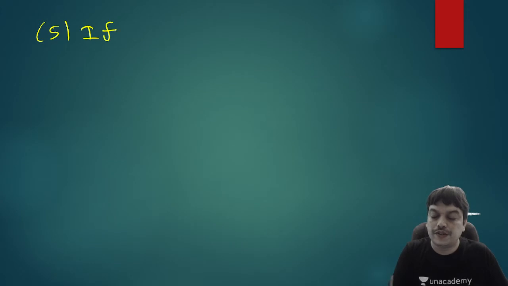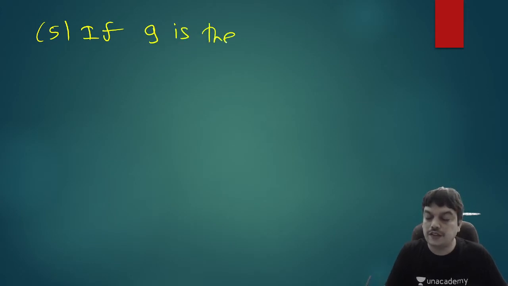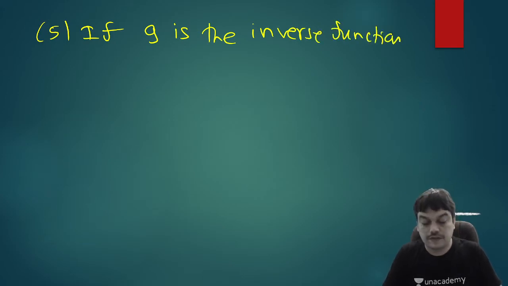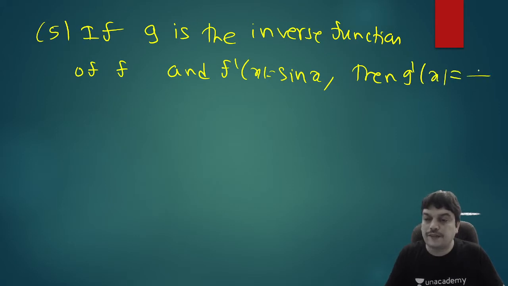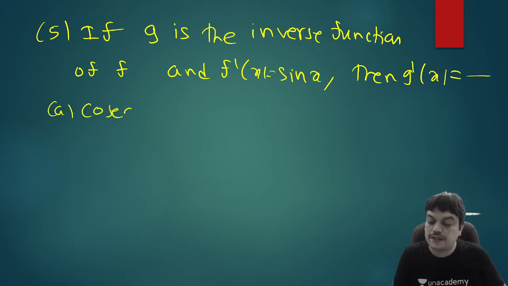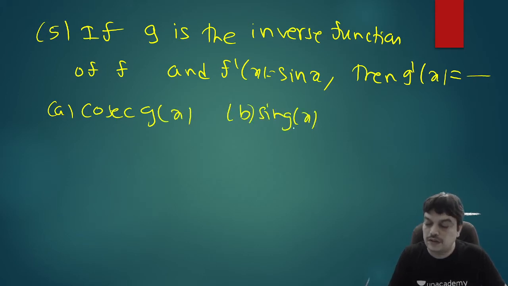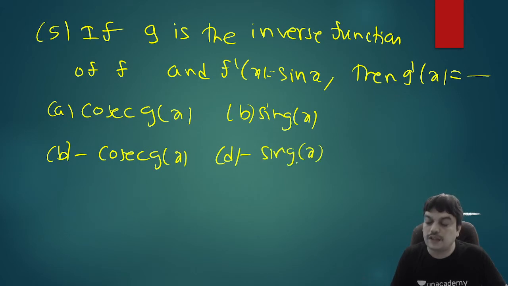If g is the inverse function of f, and f dash x is equal to just sin x, you need to find out what is g dash of x. So I'll just give you an option here. Cosecant of g of x, sine of g of x, minus cosecant of g of x, minus sine of g of x. So let's solve this and see.